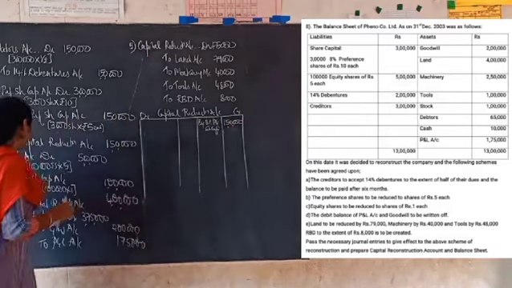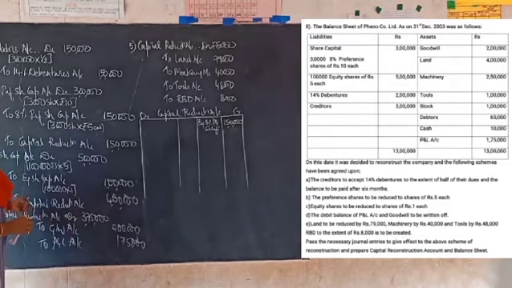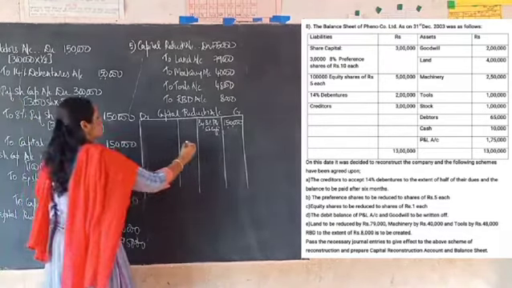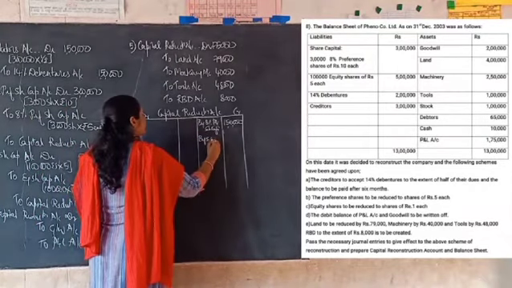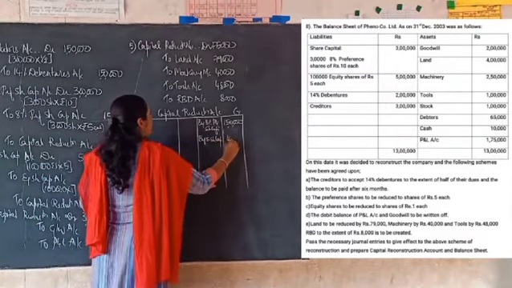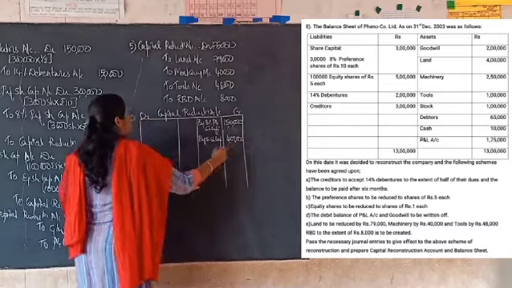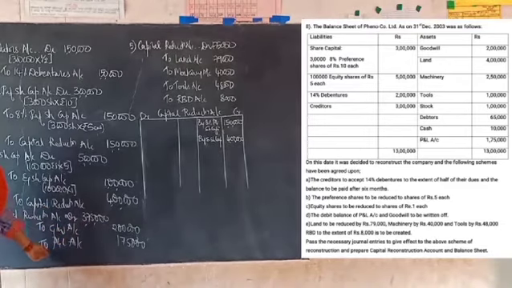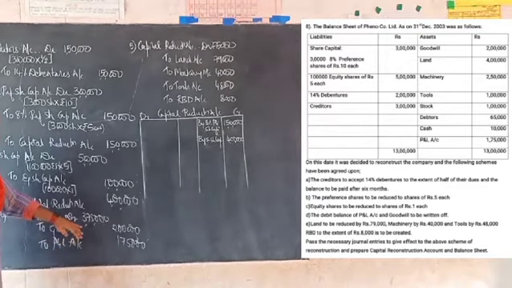Then if you see the third entry, here again equity share capital account debit to capital reduction account, you have transferred 4 lakh. So in the capital reduction account you have to write by equity share capital account, amount is 4 lakh. Then if you see the fourth entry, capital reduction account debit to goodwill account and profit and loss account. This is for writing off the goodwill and profit and loss account.